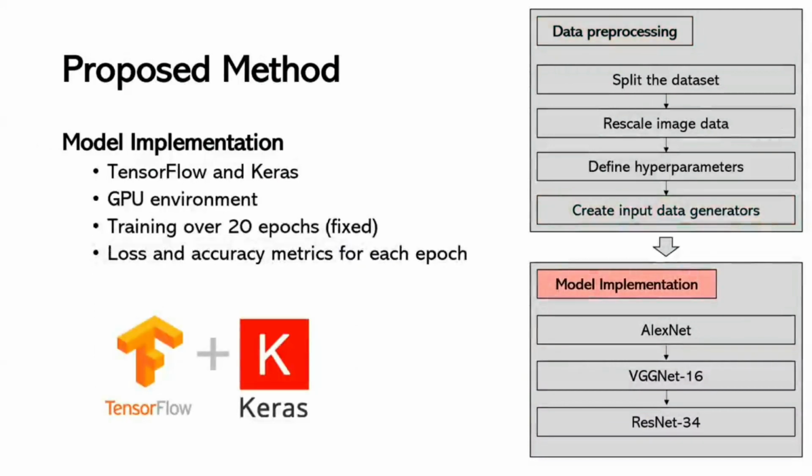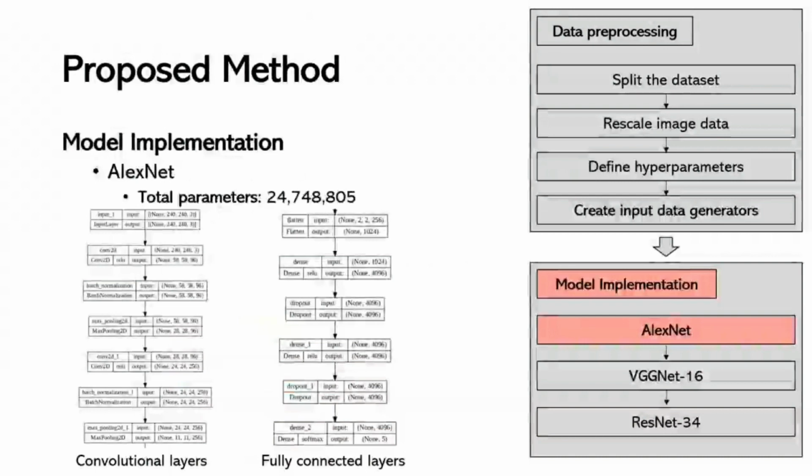The models were implemented using TensorFlow and Keras libraries from scratch in a GPU environment. Each model was trained over 20 epochs. The training process included monitoring the loss and accuracy metrics for each epoch to evaluate the performance of the models. The AlexNet model is trained with a total of 24,748,805 parameters, including 5 convolutional and 3 fully connected layers. The architecture uses ReLU activation functions and dropout layers to enhance performance and prevent overfitting issues.